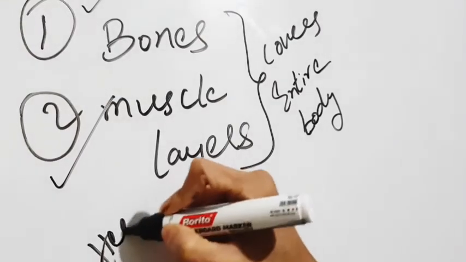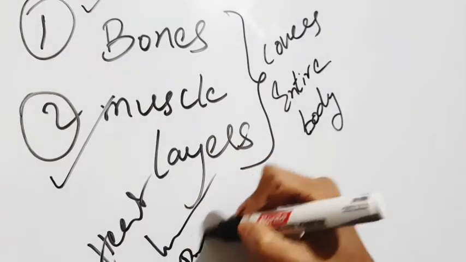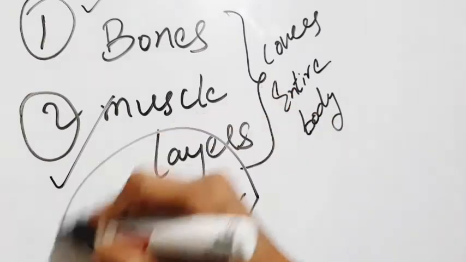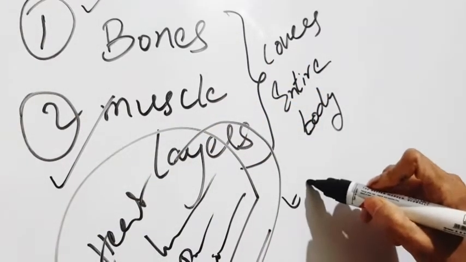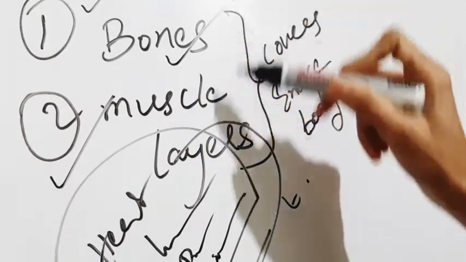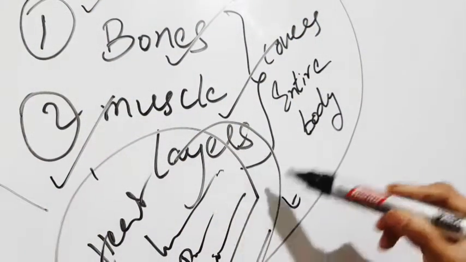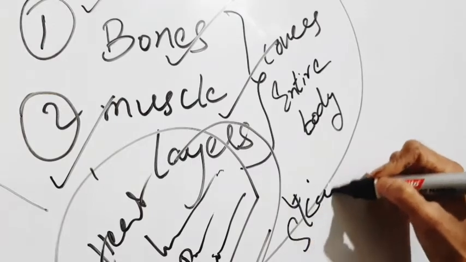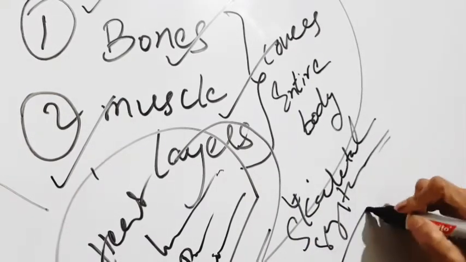Like the heart, lungs, the pulmonary system, blood, all of this. To protect all of these, we need a covering layer, that is bones and muscle layers. This total entire system is called the skeletal system of the body.